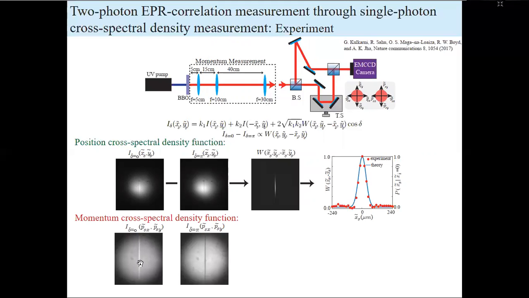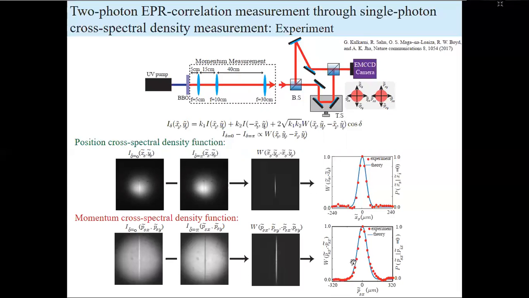These are the interferograms at 0 and at pi, and if we subtract, we'll get the 2D cross-spectral density function. Now if we perform an integration, that will give us the 1D plots, and we see a very nice match between the theoretical curve and the experimental data points.